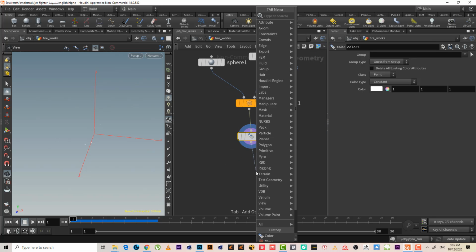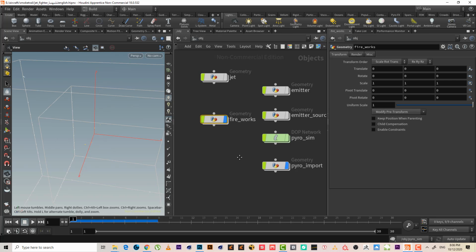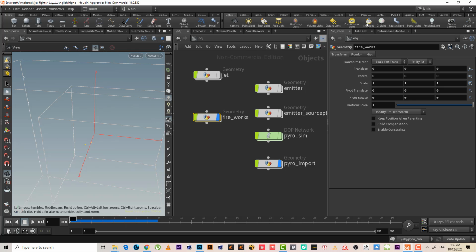And this will be a null, out fireworks. Okay, now as we can see, we have the fireworks separated. So now let's create our light geometry.